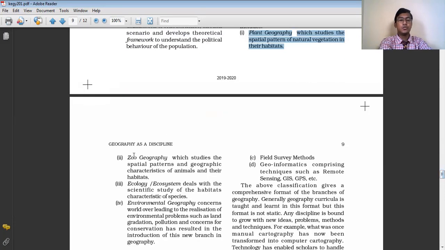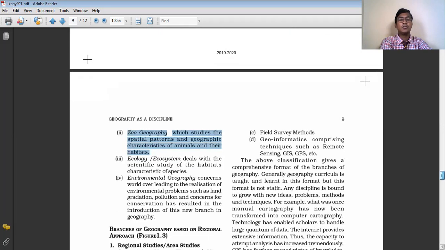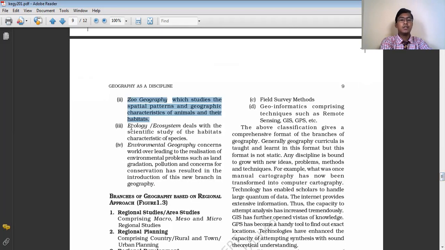The next is zoogeography. Zoogeography studies the distribution of animals in their local habitat. And ecology of the ecosystem basically tries to study the scientific characteristics of different species, and the relationship of these species of animals and plants with their surrounding environment.